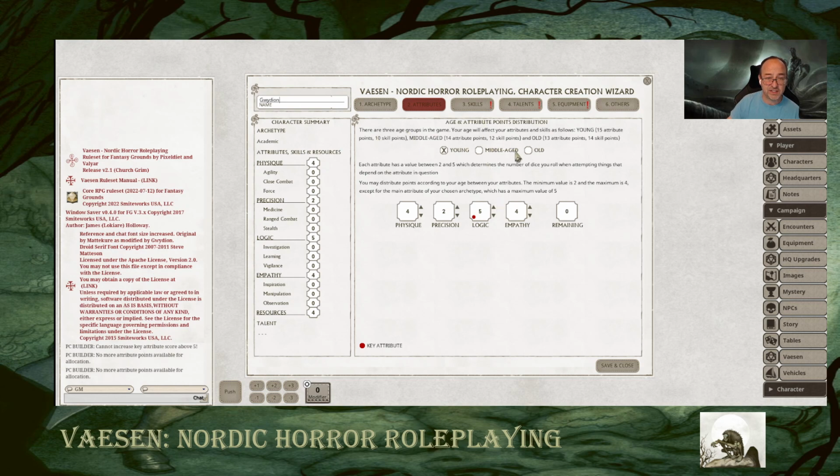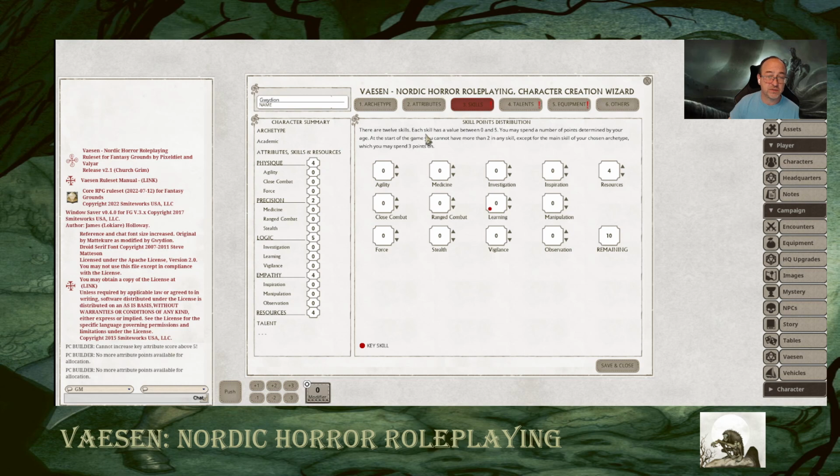Obviously, if I change this, it would change the number. And again, it has to be between 2 and 5. Okay, so I'm going to go to the next thing, skills. Skills each have a value between 0 and 5. At the start of the game, you can't have more than 2 in any skill, but the main skill, you can spend 3 on.